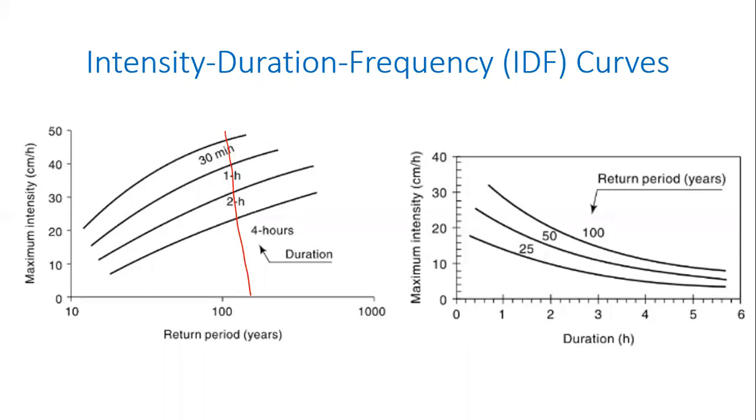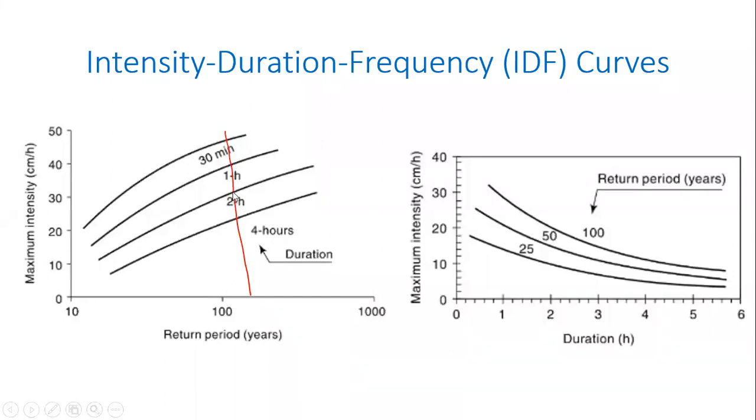You've touched a very interesting point. I have drawn a line that is parallel to the y-axis, which is a certain return period. So this red line, let's assume that I've drawn it at 100. It is telling us what is likely. For example, it is intersecting the 30-minute curve at about 45 centimeters per hour. So it is saying that once in 100 years, you will receive a 30-minute rainfall event with a rainfall intensity of 45 centimeters per hour. But once in 100 years, you will receive a 1 hour rainfall event with a rainfall intensity of 40 centimeters per hour.